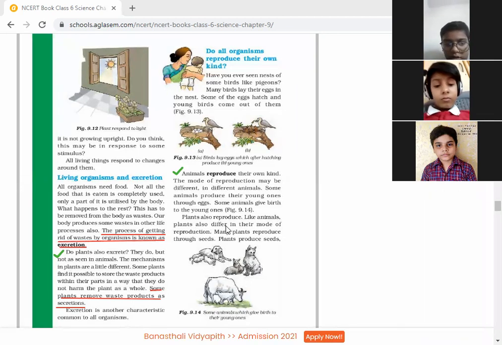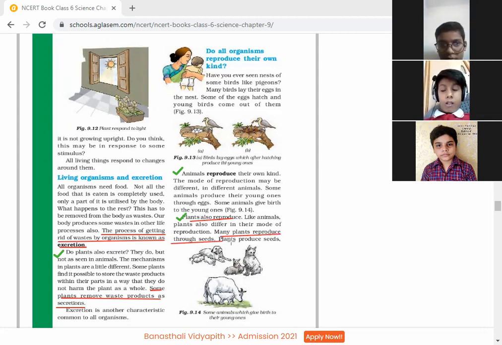Plants also differ in their mode of reproduction. Many plants reproduce through seeds, which can germinate and grow into new plants. Some plants also reproduce through parts other than seeds.